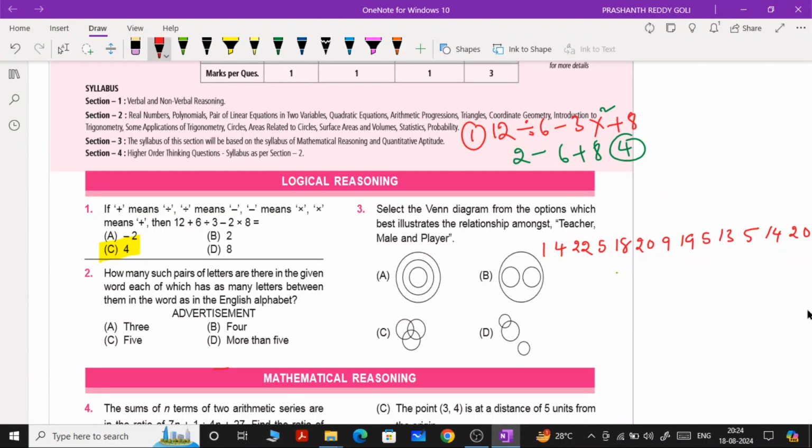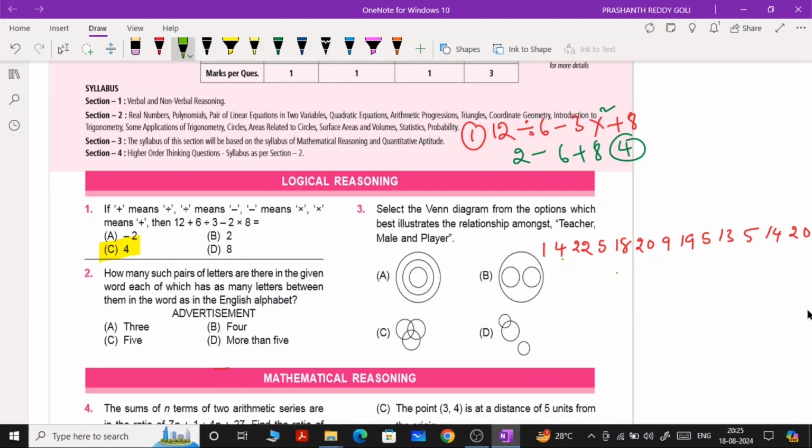Like that, how many different pairs are there? You have to identify. I hope you understood the meaning of the given question. When you are answering this question, you should start from left to right and right to left also. You must check both ways, not only one way. Now start checking from 1 onwards: 1, 2, 3, 4, 5, 6, 7, 8, 9, 10, 11, 12, 13 fails.